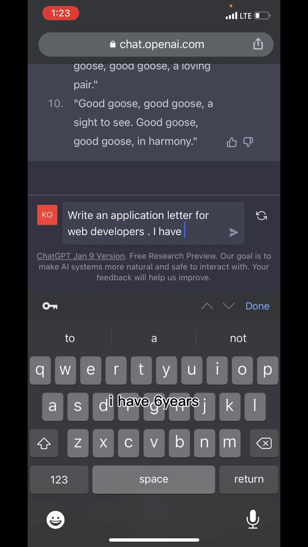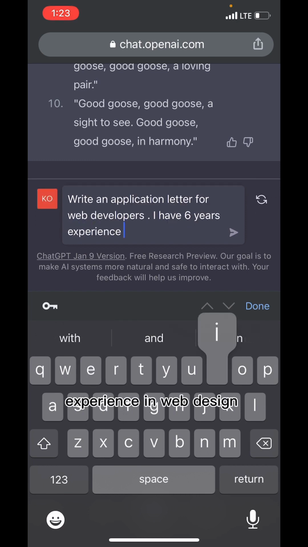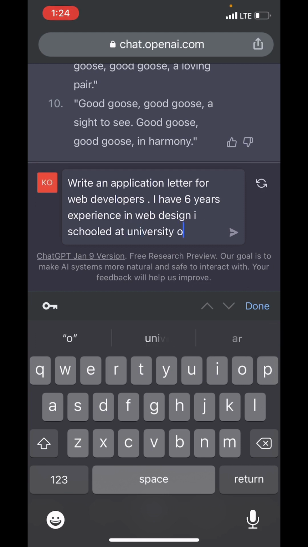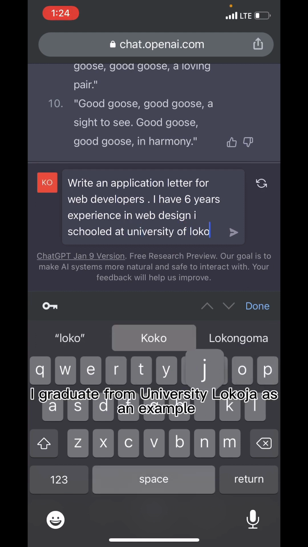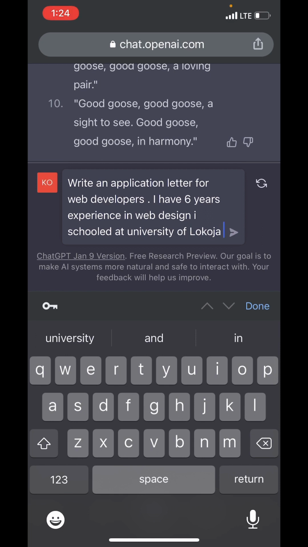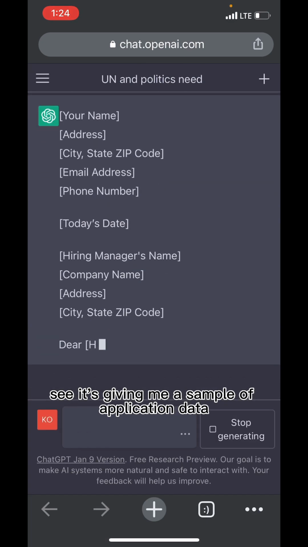I have 6 years experience in web design. University of Lokoja as an example, and just give it more information. Just send. See, it's giving me a sample of an application letter.